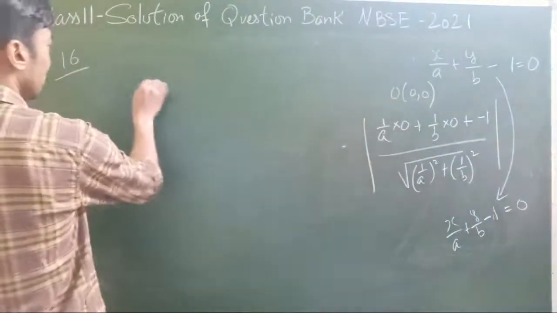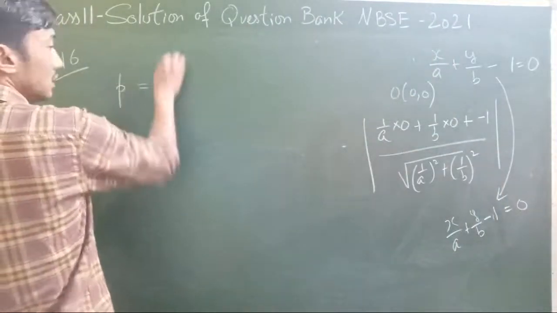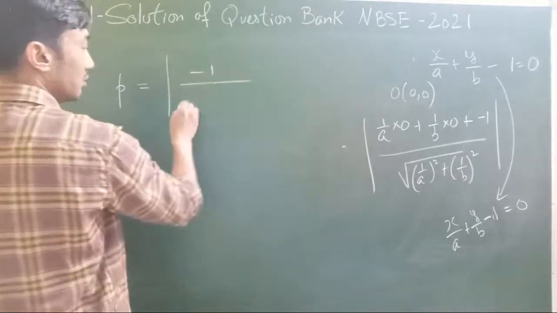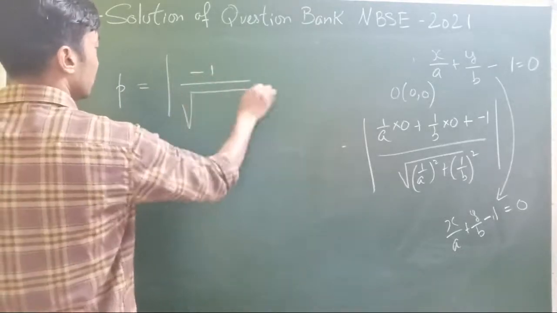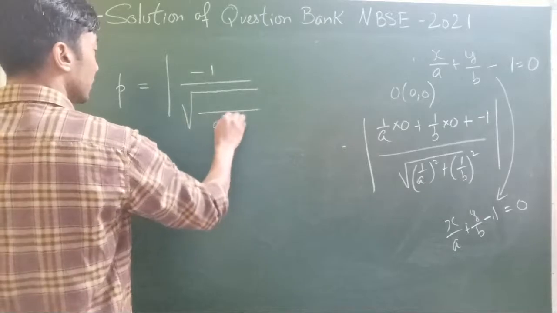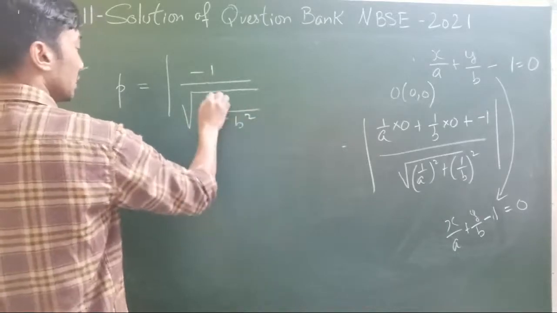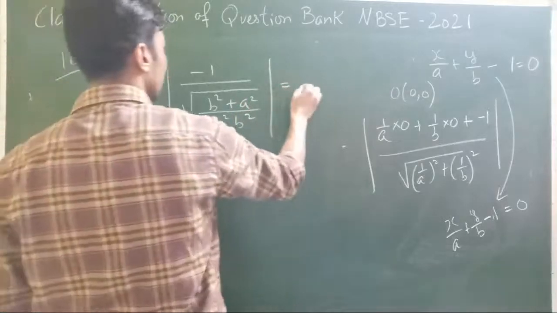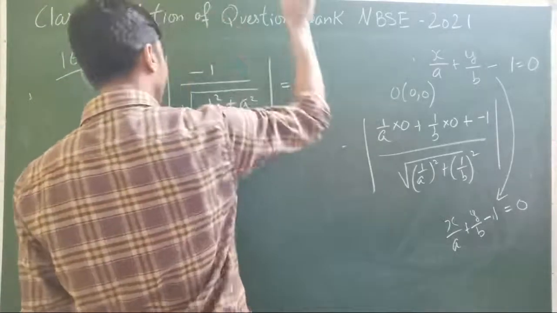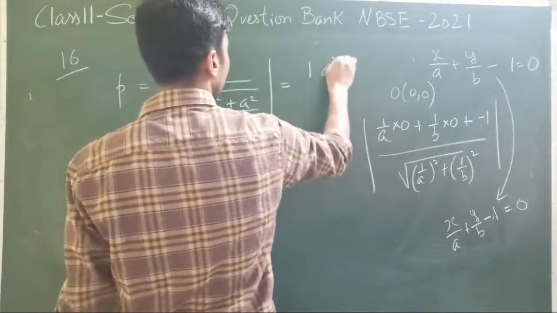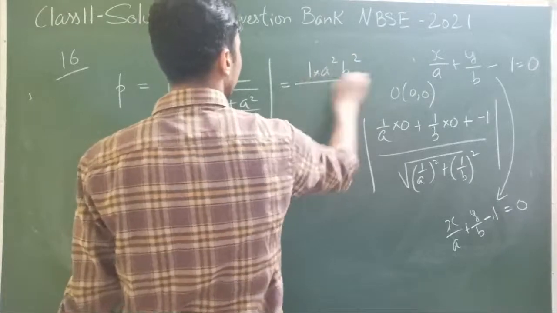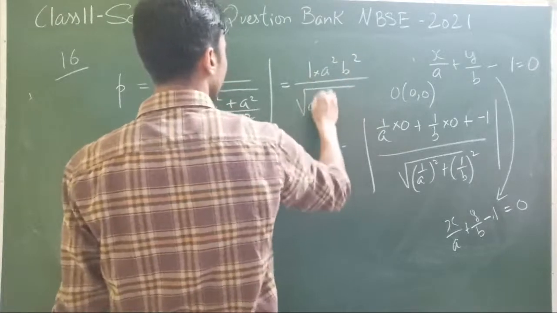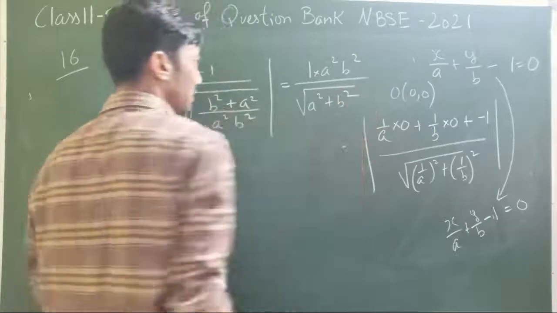So it's about solving now. We have minus 1 divided by root over of, taking common LCM, a square b square plus a square. So I'll just remove the modulus magnitude, 1 into a square b square divided by root over of a square plus b square.